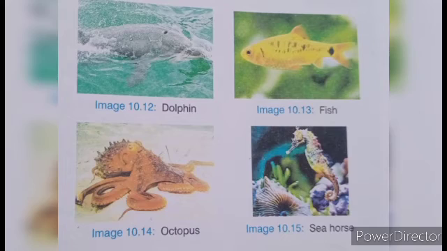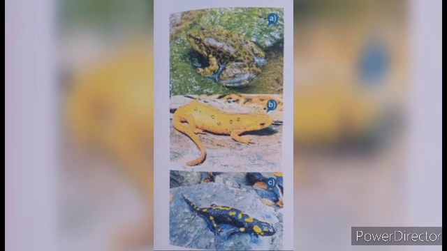Aquatic animals. Animals that live in water are called aquatic animals. Fish, crab, turtle. Fish have fins for movement and gills for breathing. The streamlined body of the fish also helps in the movement. The entire body is covered with waterproof scales.